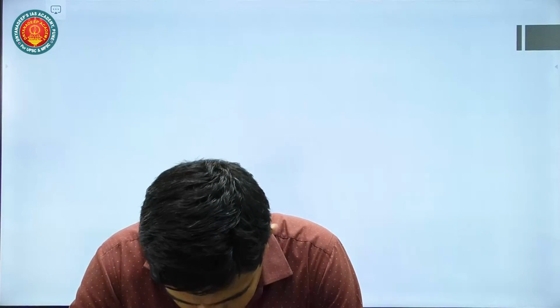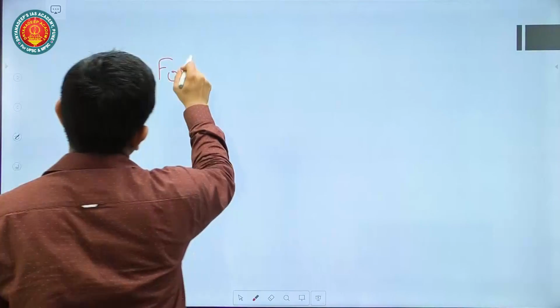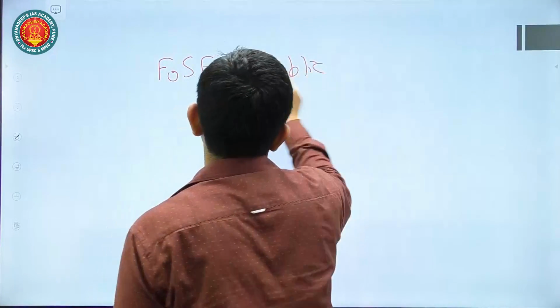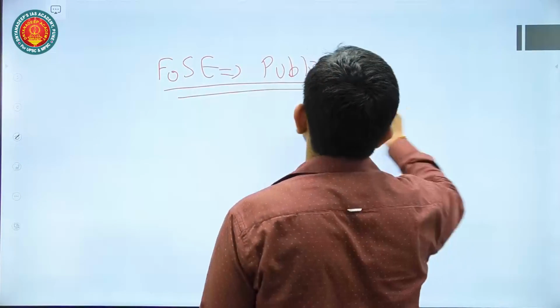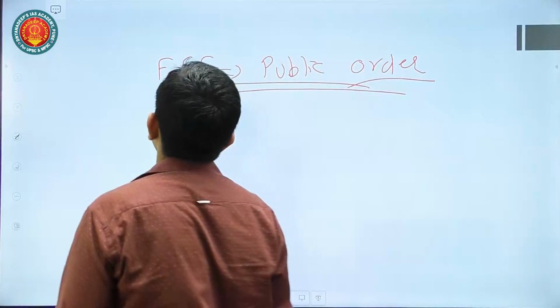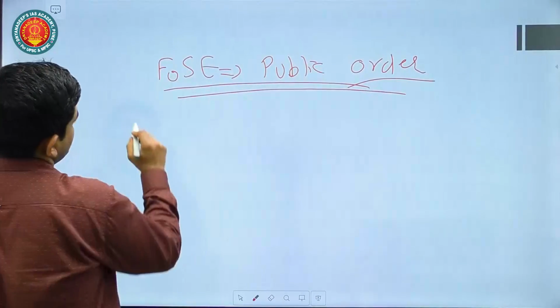For example, we will see question number 5 directly. Question number 5 talks about: social media freedom should not become an impediment in curbing the spread of hate speeches online. So here the question is again associated with freedom of speech and expression versus public order. This is one of the themes in polity. You have to prepare this very thoroughly. Public order: which are the conflicting areas here, social media and all these things.